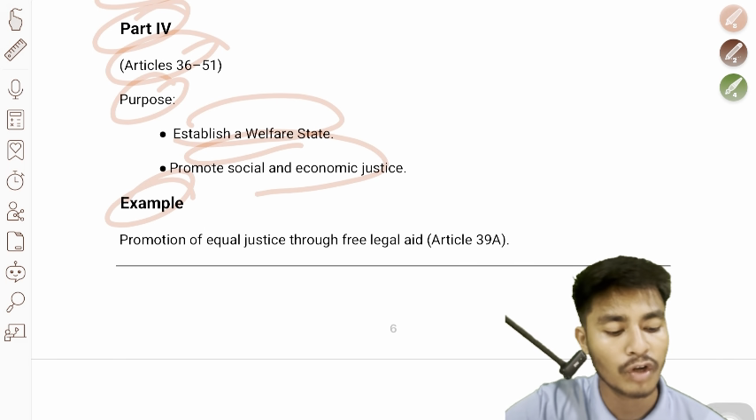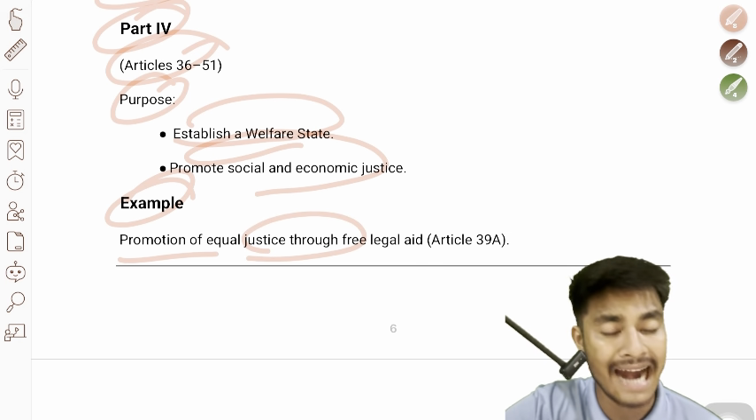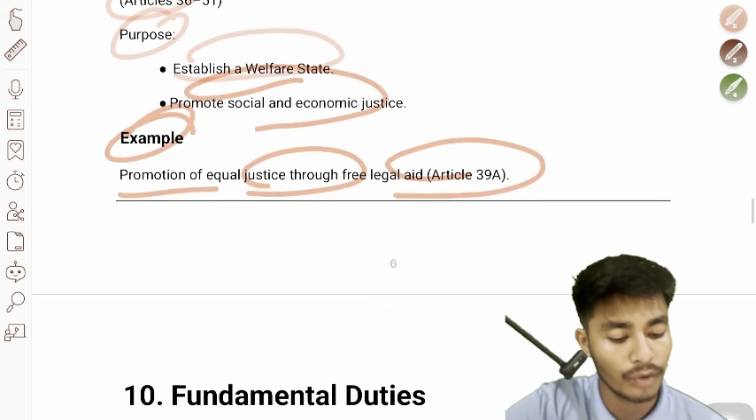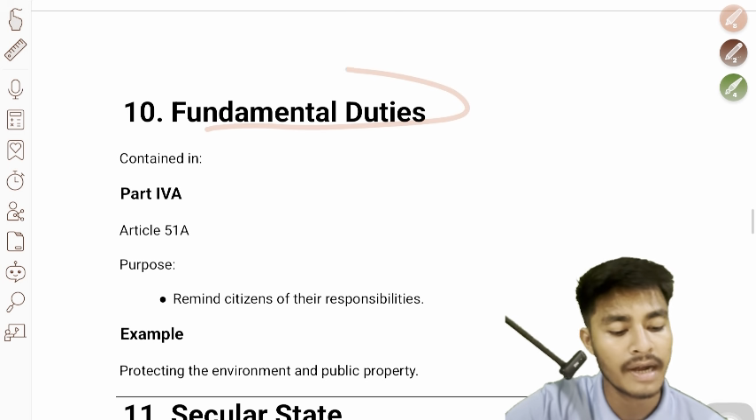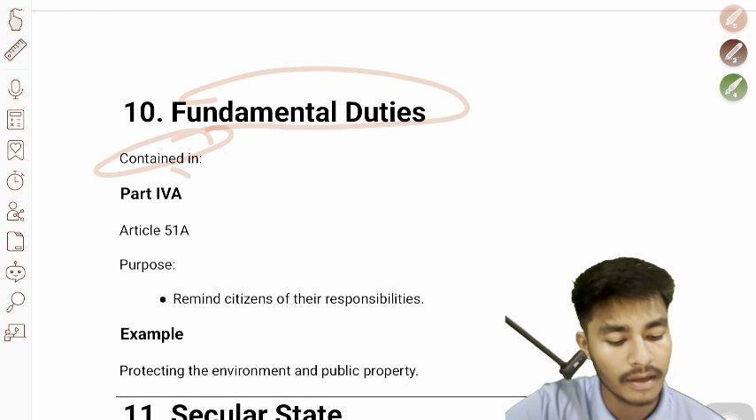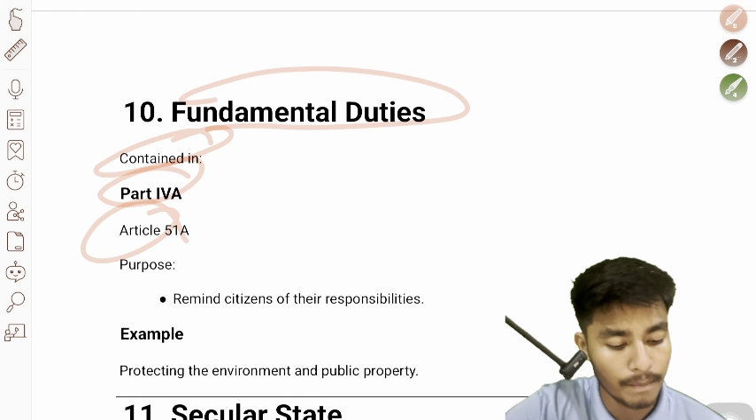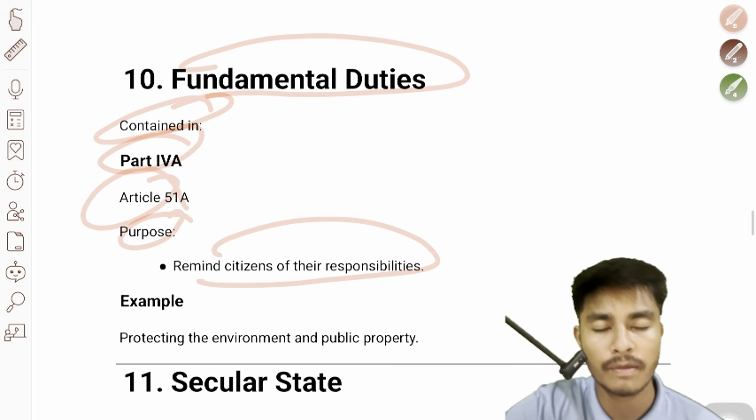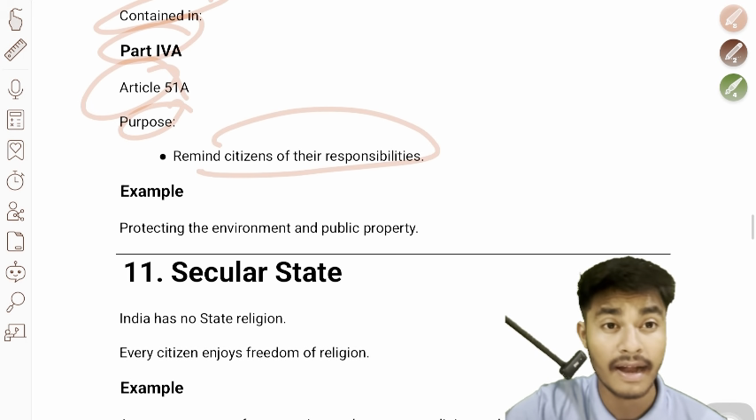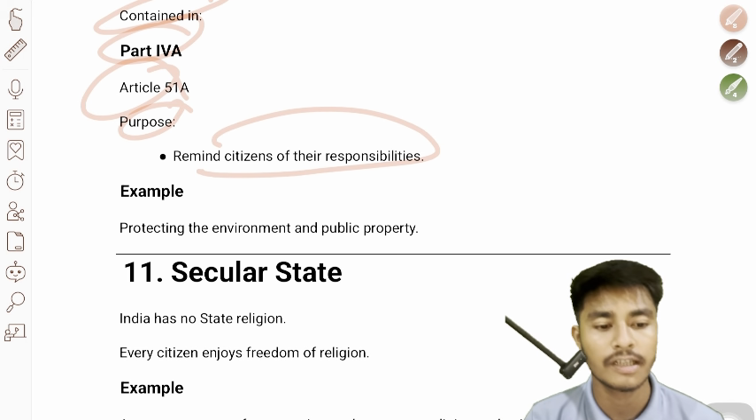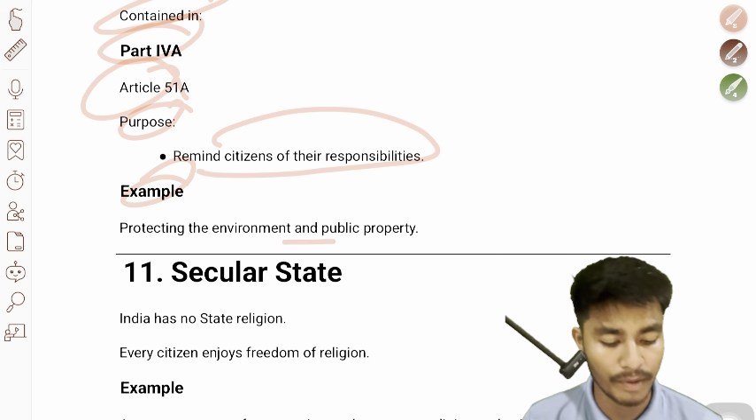Example, promotion of equal justice through free legal aid, Article 39A. Now we'll move to the fundamental duties, contained in Part 4A and Article 51A. Purpose: to remind citizens of their responsibilities. Example, protecting the environment and public property.